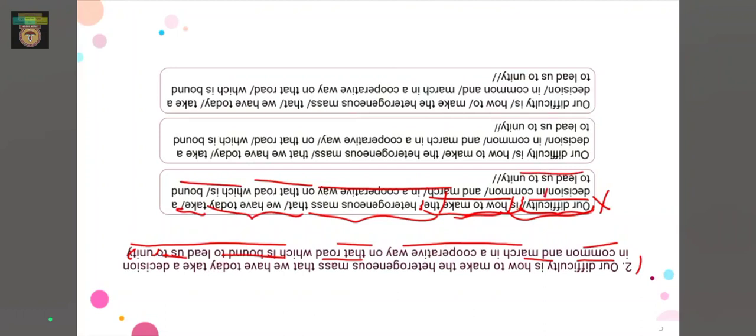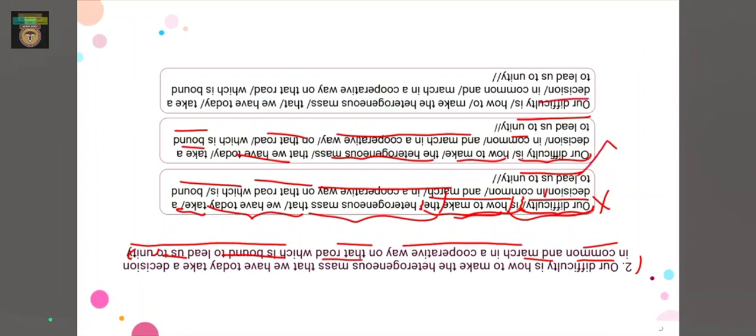If we see the second option, we have, our difficulty is how to make the heterogeneous mass that we have today take a decision in common and march in a cooperative way on that road which is bound to lead us to unity. So for now this option seems to be perfectly put in correctly. Let us have a look at our third option here.